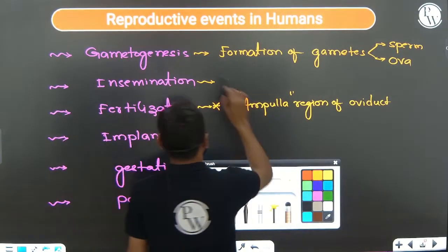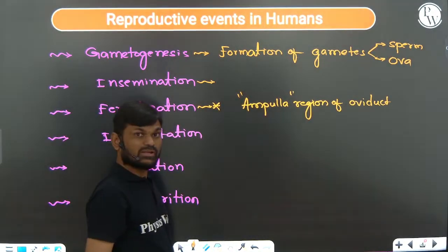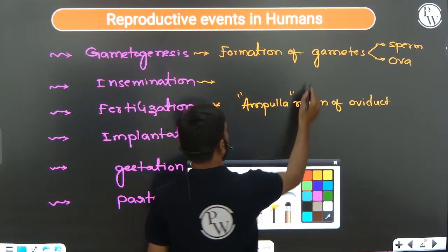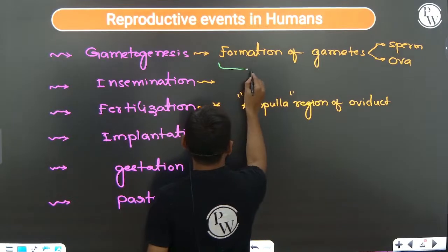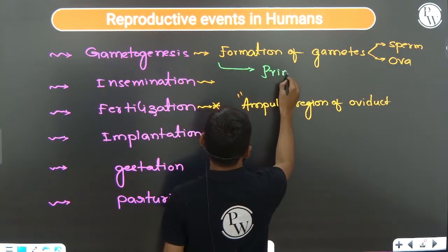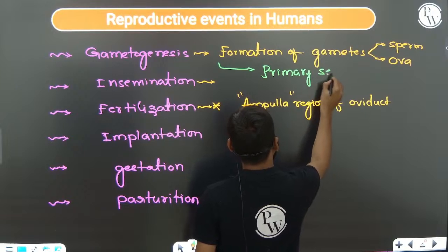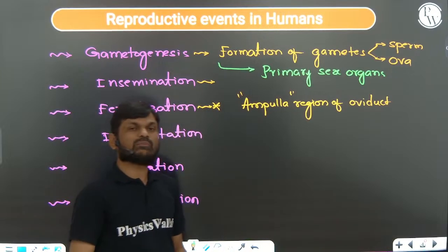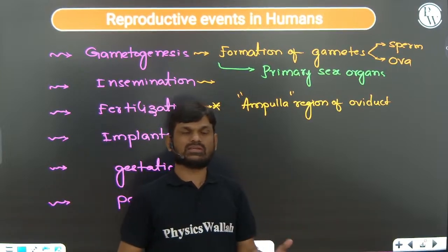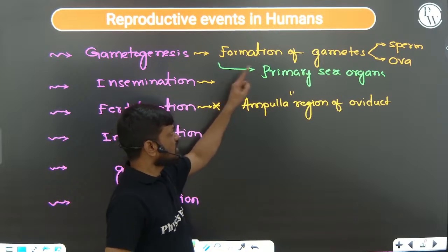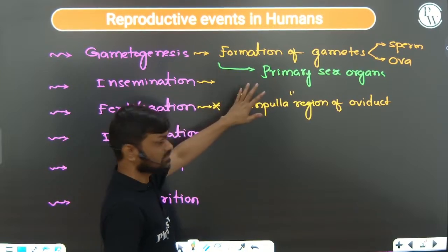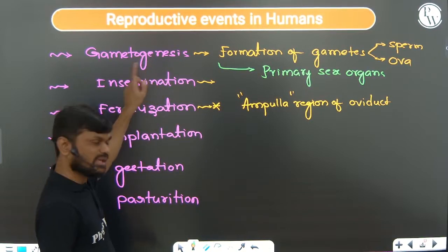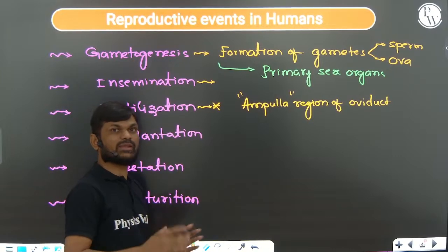And gametogenesis is the event of reproduction that takes place in the primary sex organ. We know that the primary sex organs are the ovaries in the case of the female and the testes in the case of the male. So the primary sex organ is the site where the gametogenesis event takes place. This is very, very important.